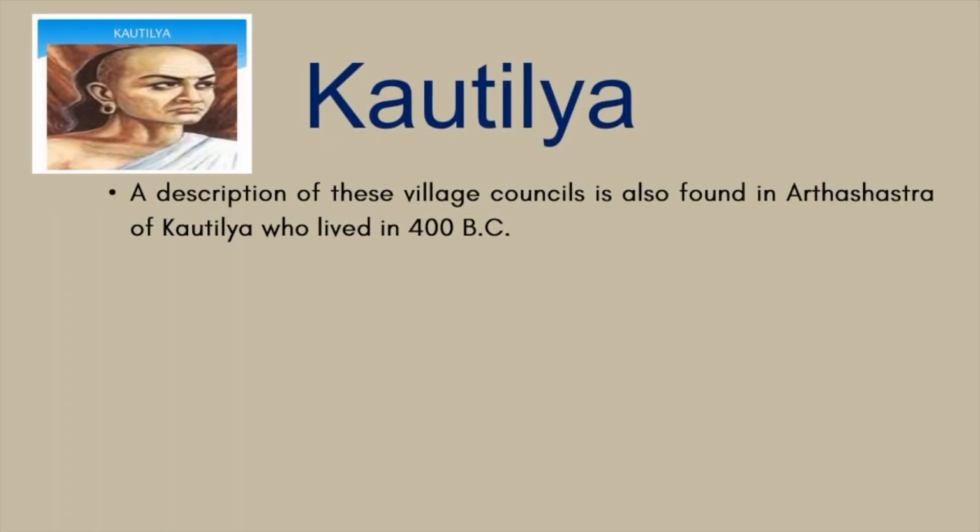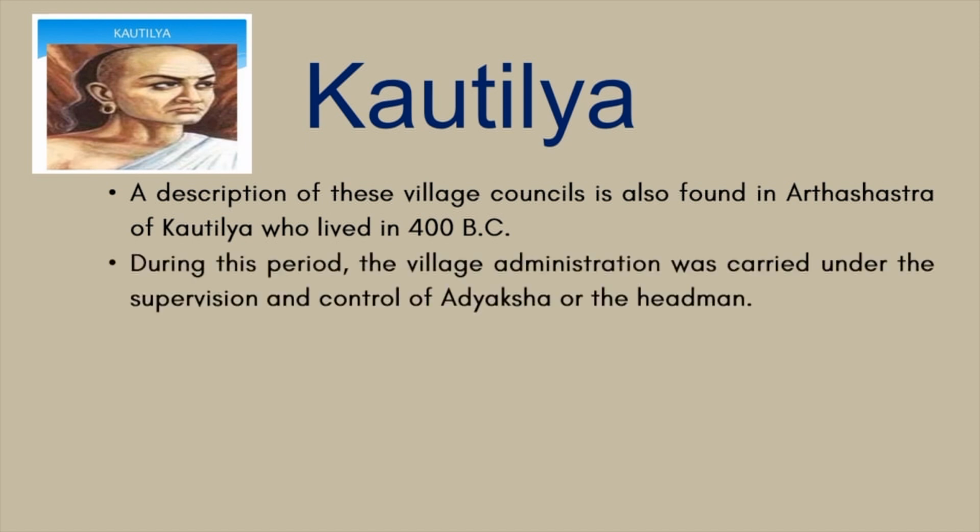A description of these village councils is also found in the Arthashastra, where Kautilya refers to the need of a village council, and that goes back as far as 400 BC. During this period, the village administration was carried out under the supervision and control of the Adhyaksha, or the headman.